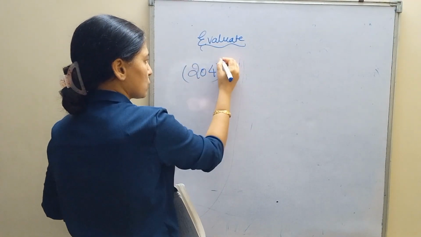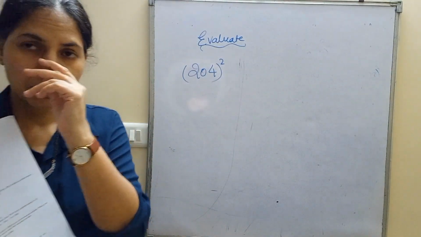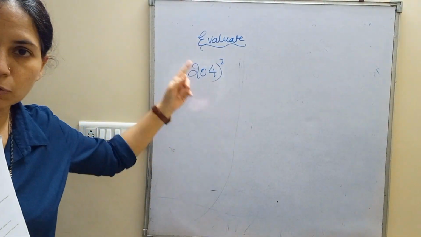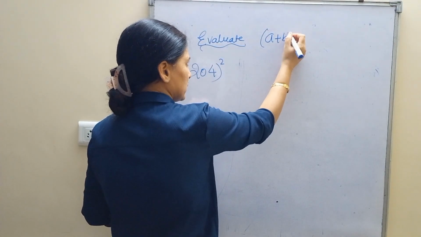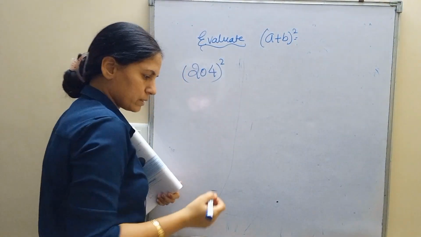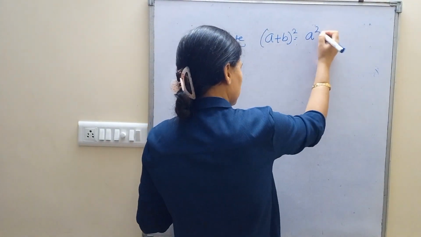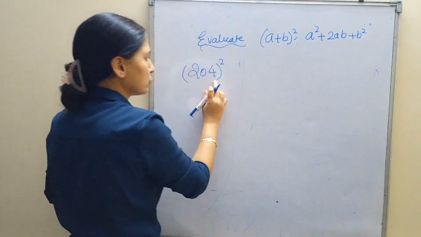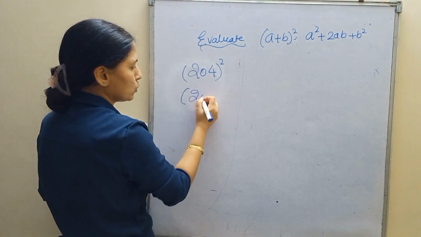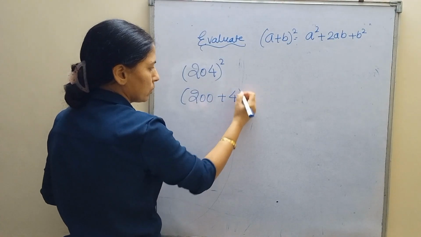204 square. Now students, see, there is a method for this too. Instead of 204, see, write this formula: A plus B the whole square is equal to A square plus 2AB plus B square. Instead of 204, split it into 200 plus 4 the whole square.